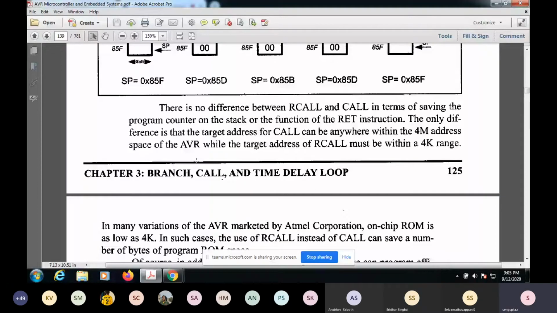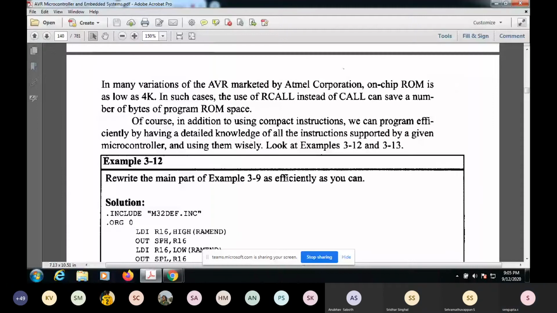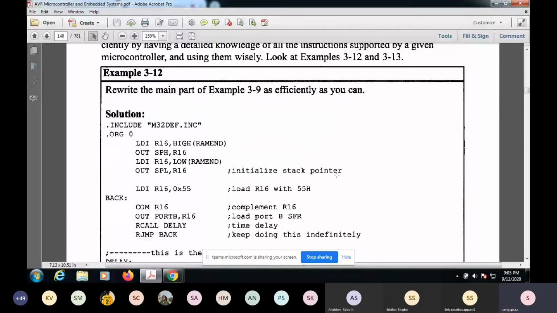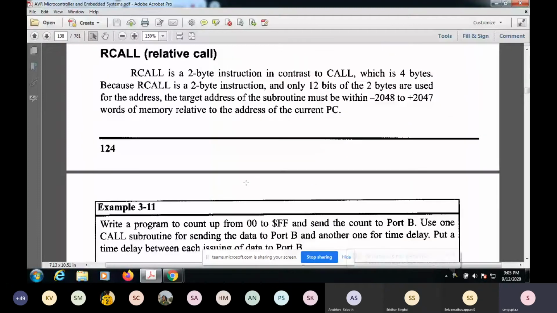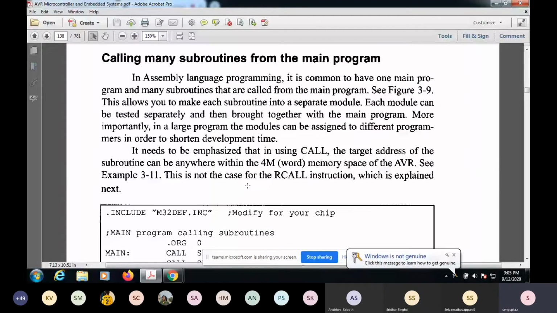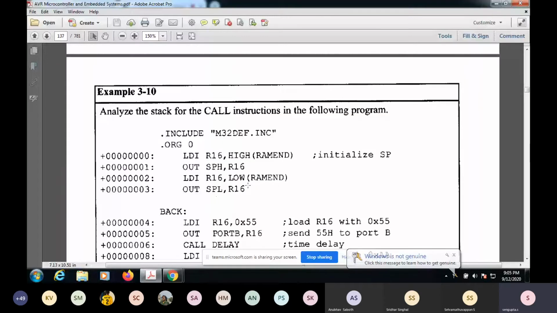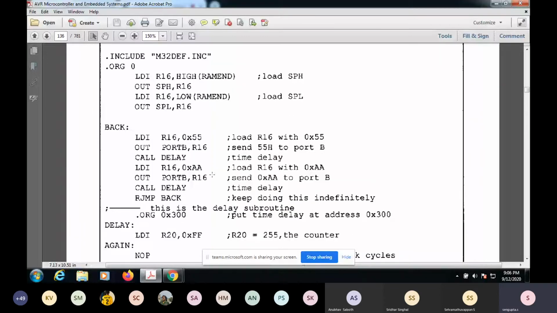Okay, rewrite the main part as efficiently as you can. Yeah, so efficiently means choosing the right commands, and being careful about the delay and all those things. So in this case, look at this, you're just using a direct complement of R16, right? Look at example 3.9, what was happening in 3.9? You had this 55 and AA, and then you're loading it here and there. So you're using unnecessarily plenty of instructions here.